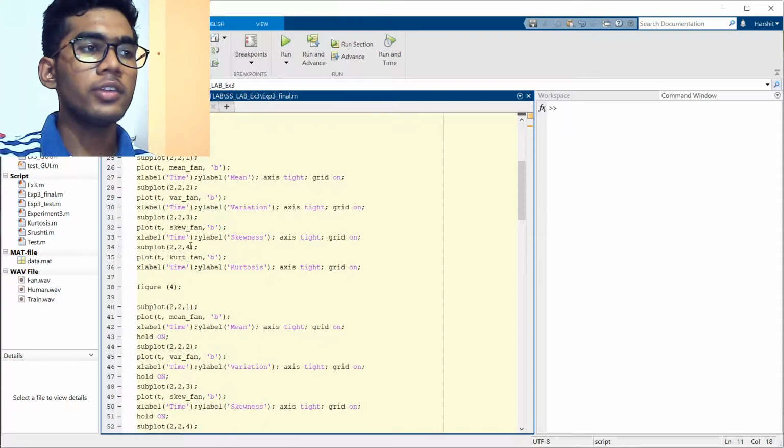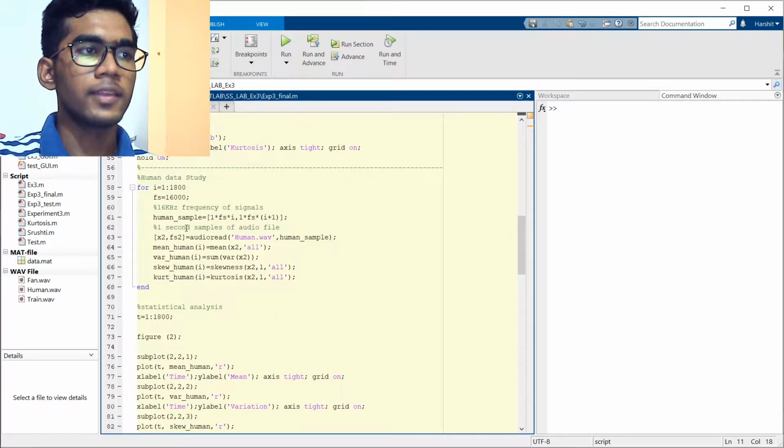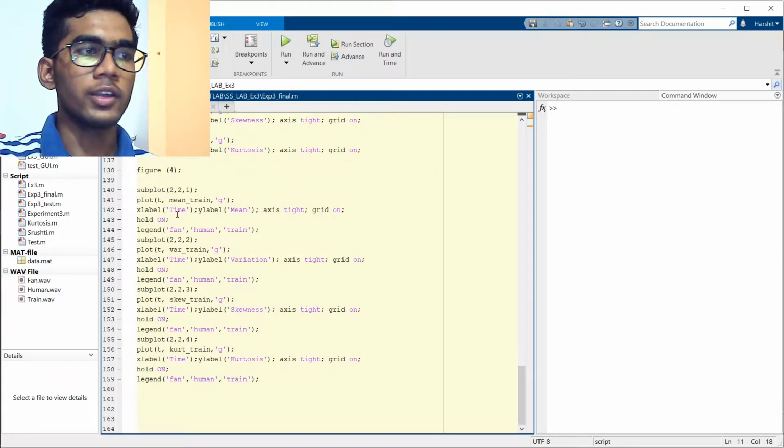And we plot the data into two separate figures. One is an individual figure for all the parameters, and figure 4 is the common figure for all three signals. Similarly, we read the human speech data and the train data and plot them accordingly.